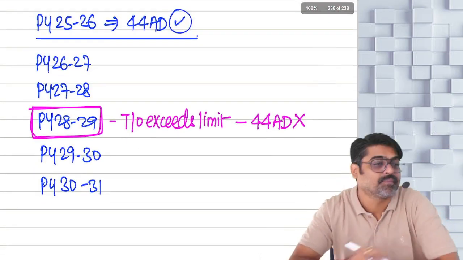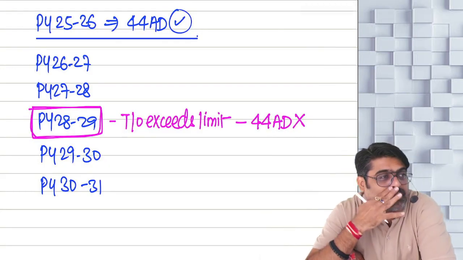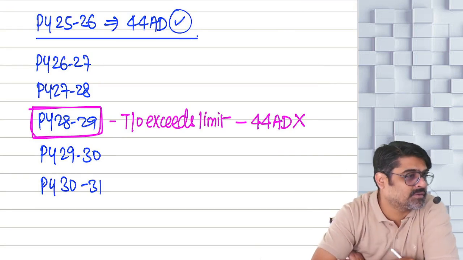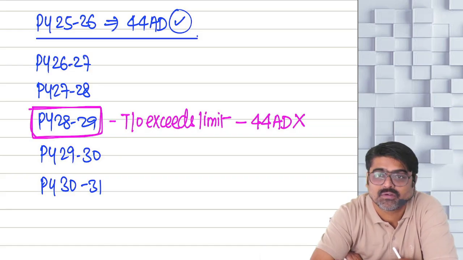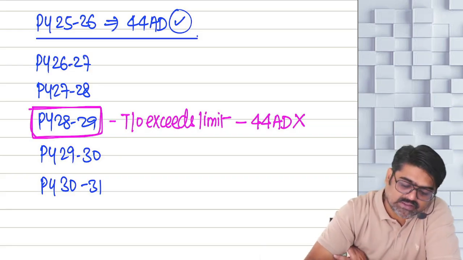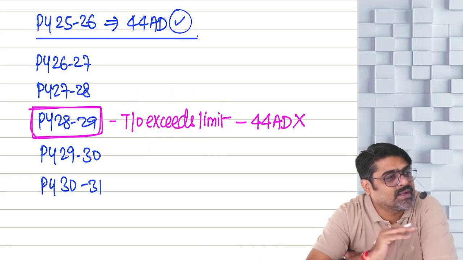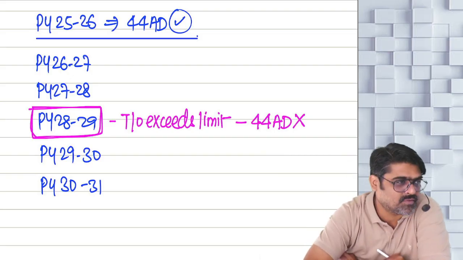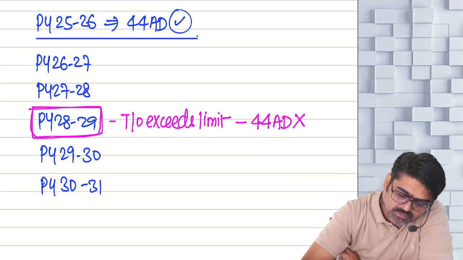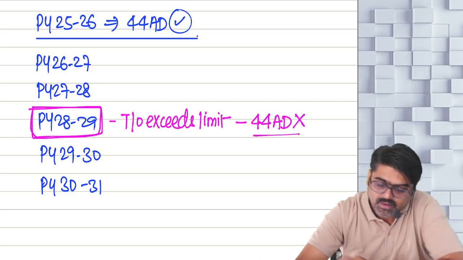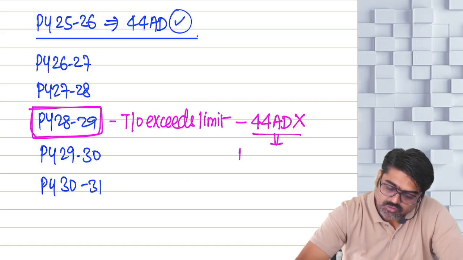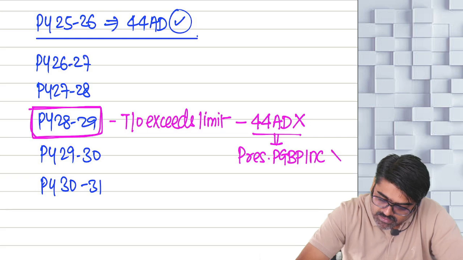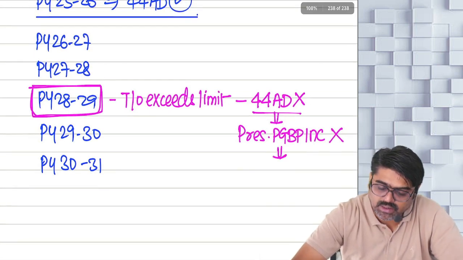But here, in the third year itself, even if you wish, you cannot show presumptive profits. Why? Because to follow the presumptive provisions, your turnover should be within the limit. And your turnover has only exceeded. Now if your turnover has exceeded, will you be able to follow 44AD? No. So in this year, what are you supposed to do? 44AD cannot be followed. Yes or no? So presumptive PGBP income cannot be shown.